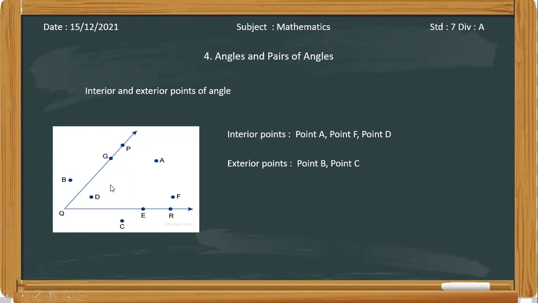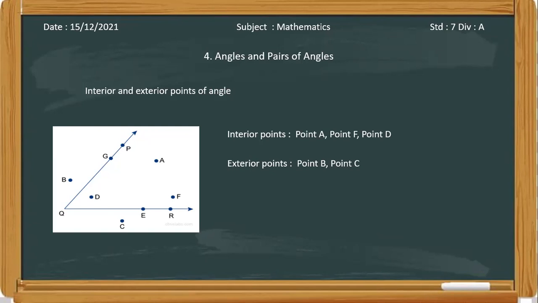So it's an easy concept. Interior means inside, exterior means outside. Points A, F, and D are interior points, and points B and C are exterior points, which are outside the arms of the angle. Have you understood this topic, interior and exterior points? Yes, ma'am. Today's topic is really short and simple.